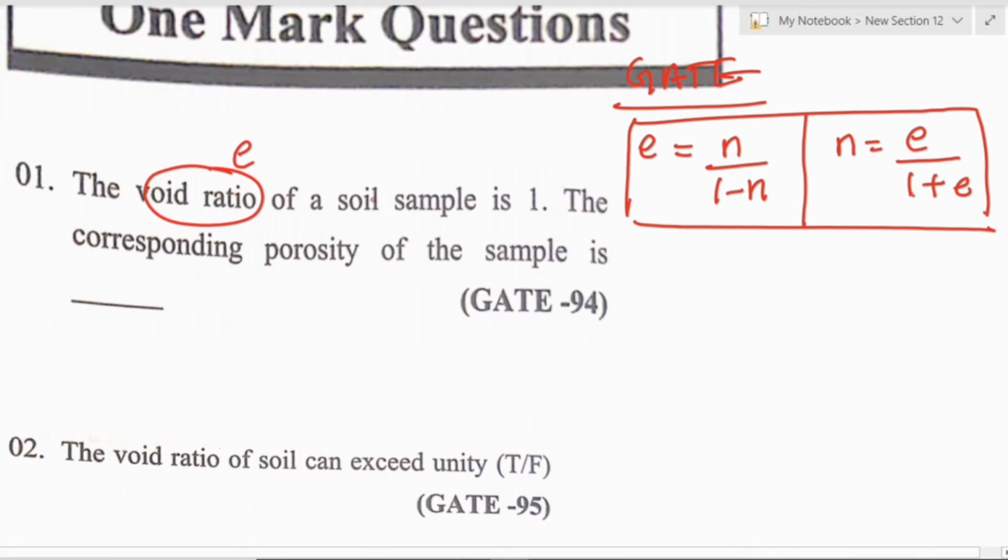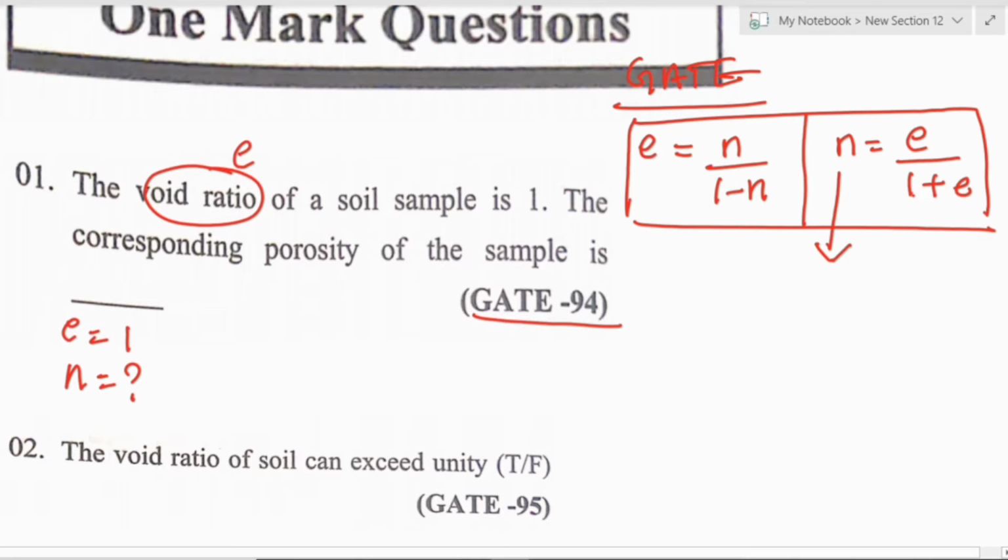So the void ratio of the soil sample is 1, so e equals 1. The corresponding porosity of the sample is what they have asked us to find out. We want porosity, so we can just substitute into the formula. This question was asked in GATE 1994. Very easy question.